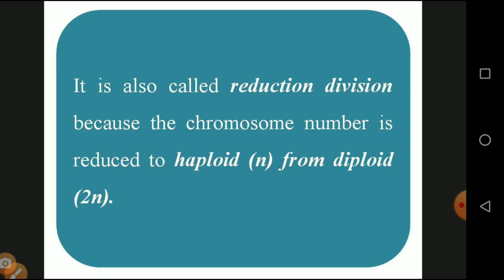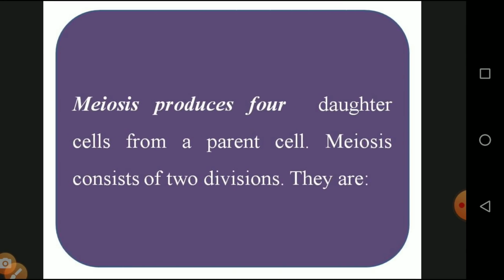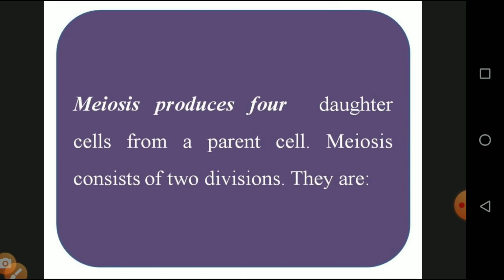One more question: why is it called a reduction division? Because the chromosome number is reduced to haploid n from diploid. Diploid is 2n, haploid is a single n. So they are reduced into half. Two nuclei are divided into one nucleus. So this is called a reduction division. And meiosis produces 4 daughter cells from a parent cell.